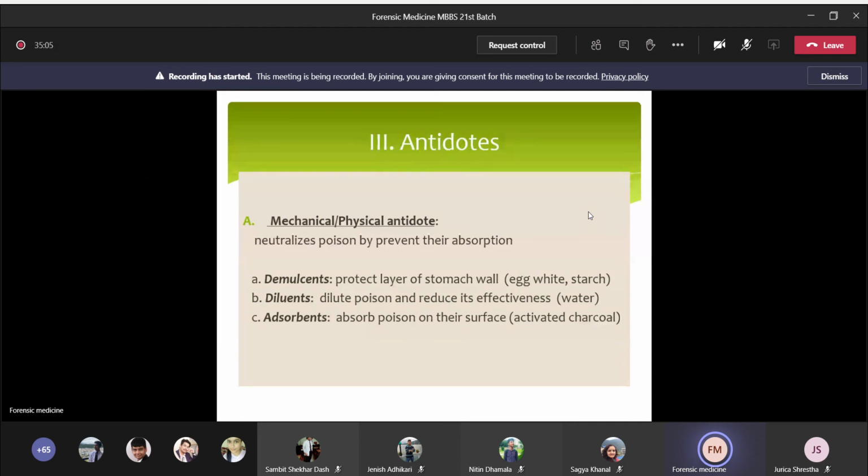And this physical antidote is further classified into 3 types. So the demulcent, you can see the example: egg white and starch. So these are some examples of demulcent. Diluents, water is an example. And the last one is adsorbent. An example includes activated charcoal.